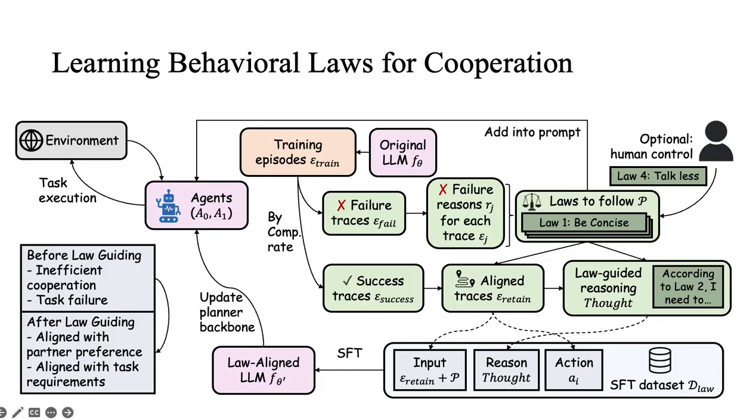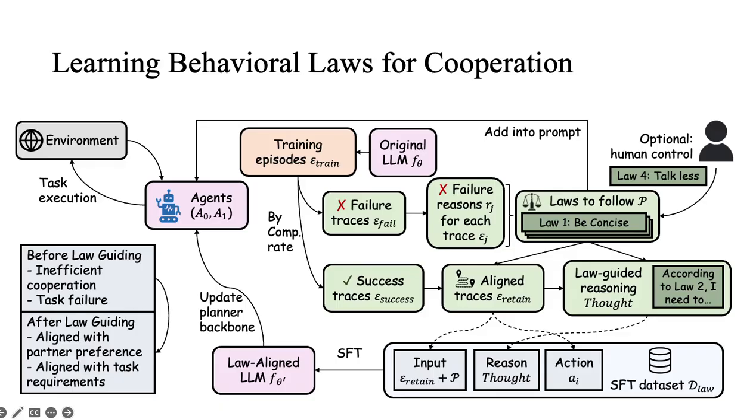Here is the overall pipeline. We start with training episodes collected from the original LLM agent. Some episodes succeed and some fail. For the failed episodes, we ask the backbone model to analyze why the task failed. These failure reasons are then summarized into a small set of behavior laws. For example, if many failures come from repeated actions or poor coordination, the model may induce laws like avoid infinite loops, plan before acting, or communicate clearly.